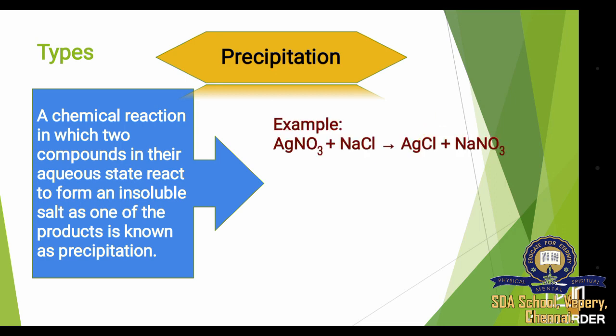Let's see an example. AgNO3 plus NaCl gives AgCl plus NaNO3. Here, in AgNO3, the NO3 goes and combines with Na. So they form AgCl and NaNO3. They got exchanged with each other. Another example is BaCl2 plus H2SO4. Here Cl is replaced by SO4 and the Cl goes and combines with H. So it forms BaSO4 plus 2HCl.